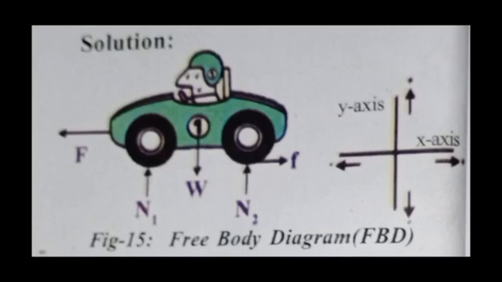They are: the force applied by the engine, capital F; the friction applied by the road, small f; the normal forces N1 and N2; and the gravitational force Fg, equal to W. The net force along the x-axis is F net equals small f minus capital F. The net force along the y-axis is F net y equals N1 plus N2 minus W.